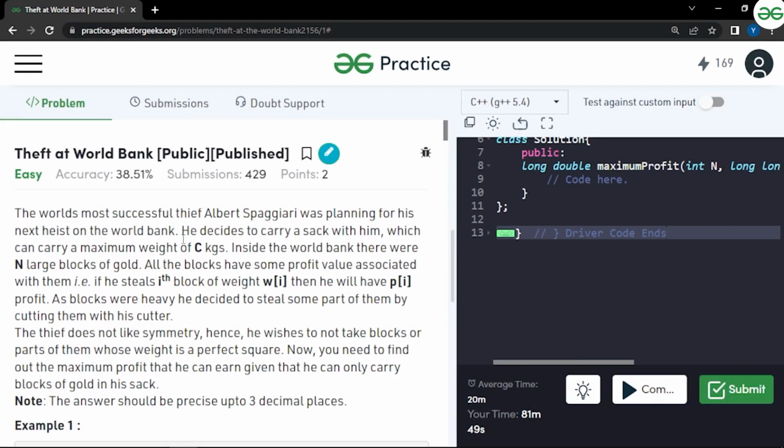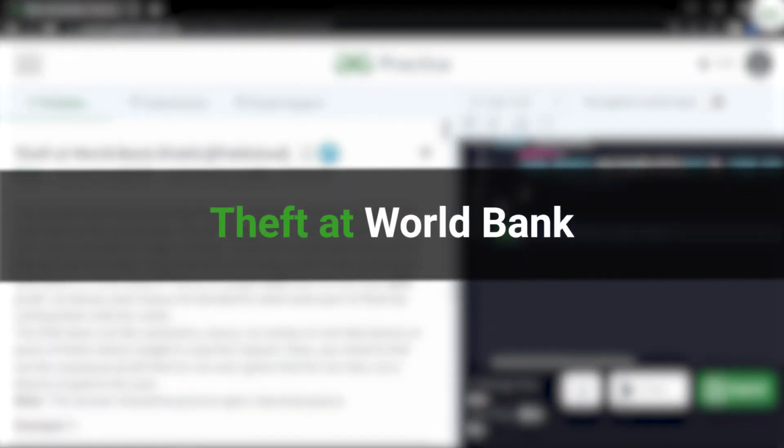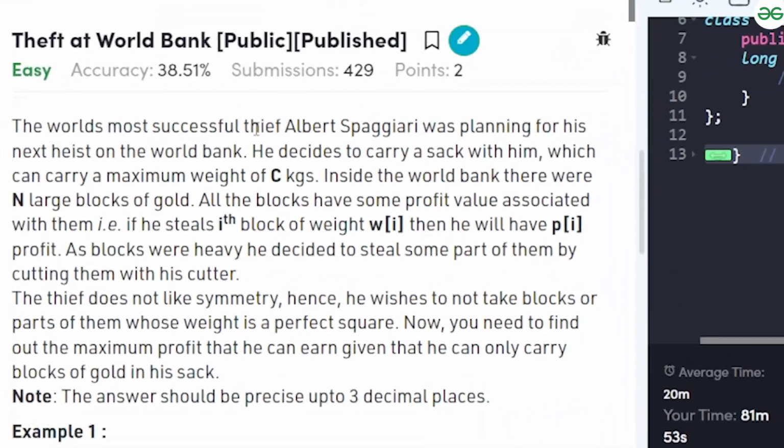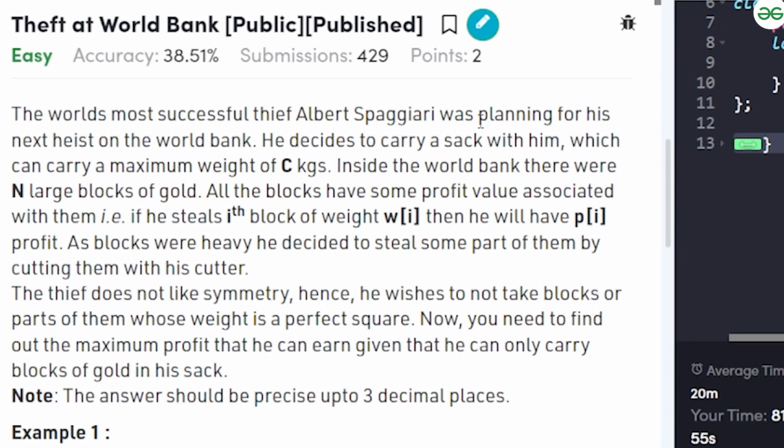In this video, we will discuss the problem Theft at World Bank. The problem says that the world's most successful thief was planning his next heist on the World Bank, and he decides to carry a sack with him. So basically, this guy is carrying a bag with him which can carry a maximum weight of c kgs.